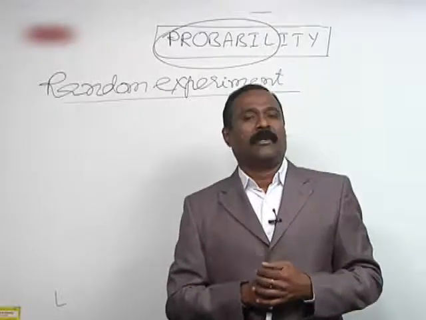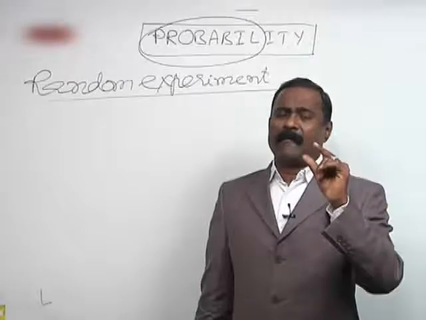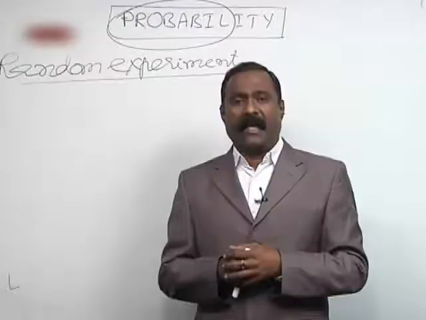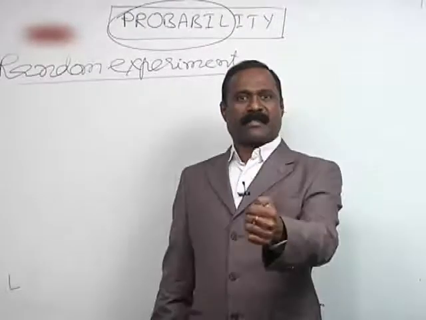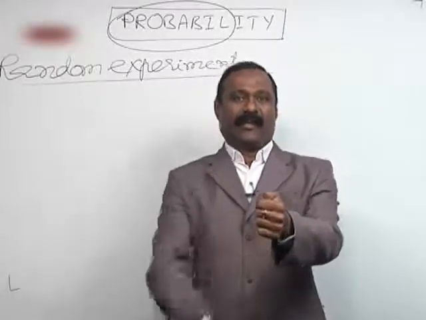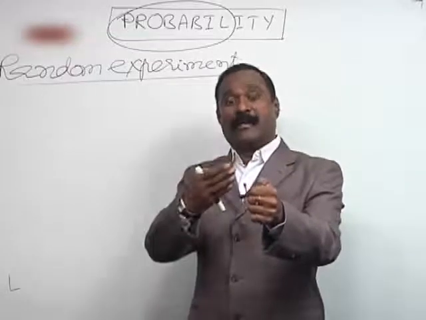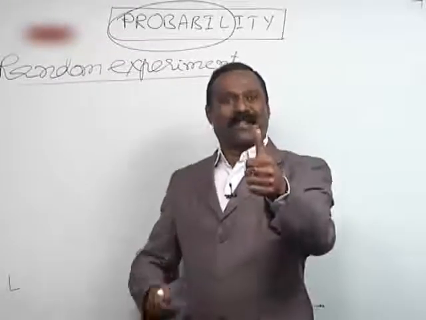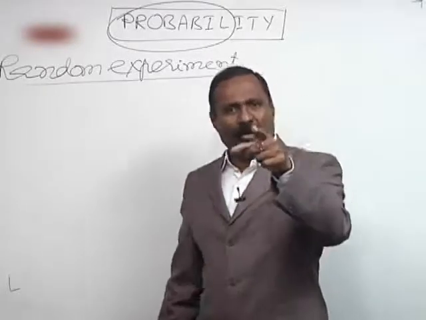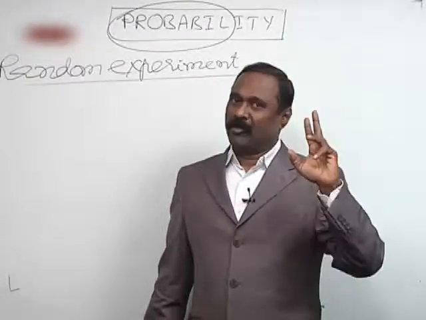For example, simple, I have taken a coin. If you take an Indian rupee coin, you know, on one side you have tail, on another side you have head. Before tossing the coin, you know the coin contains head and tail. Before tossing the coin itself, you know that the outcome or result should be one of tail or head. This is an important thing you have to understand.